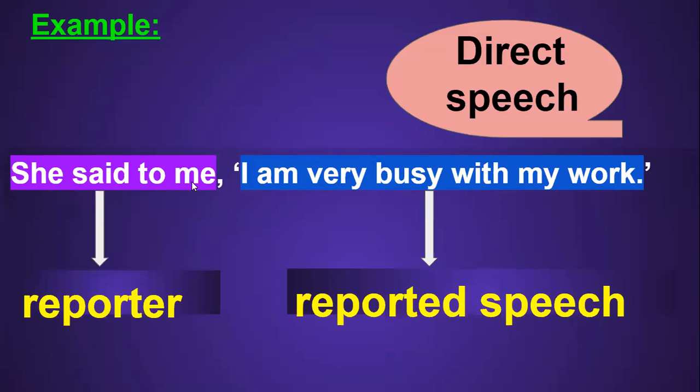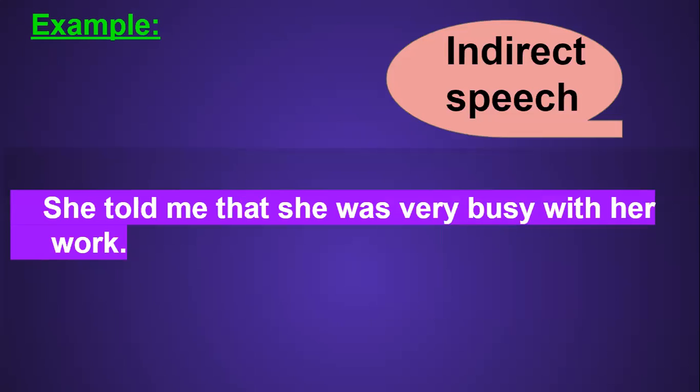Now come to the indirect sentence or indirect speech of this direct sentence that you see on the screen. Here you go. This sentence on the screen is the indirect sentence. See, we have changed the same direct sentence into indirect. How? Read it: She told me that she was very busy with her work.